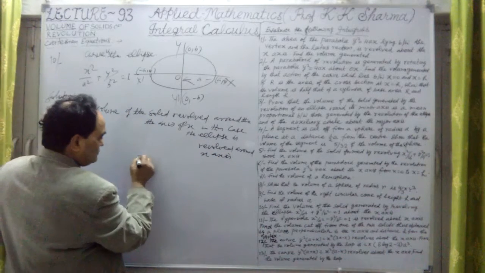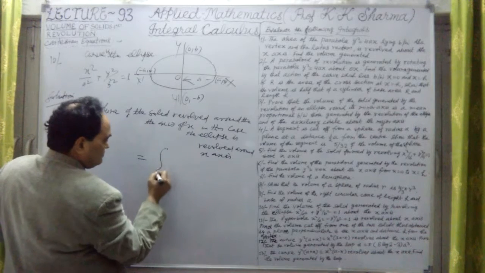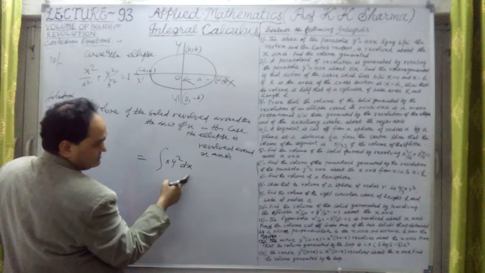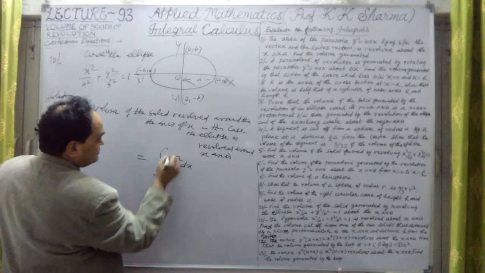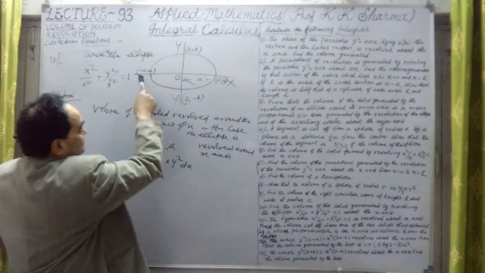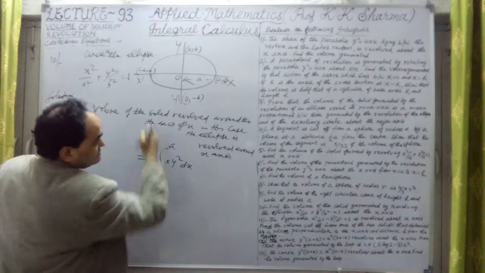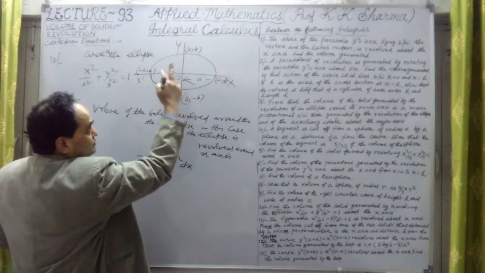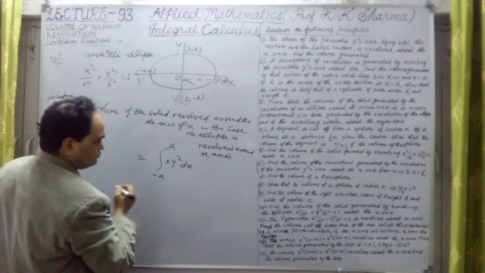We know that the volume is pi into y square into dx, because this is the axis of x. Here minus a to plus a is the limits. If it were revolved around the y-axis, then minus b to plus b would be the limits.